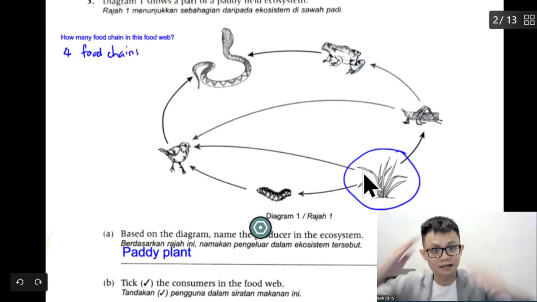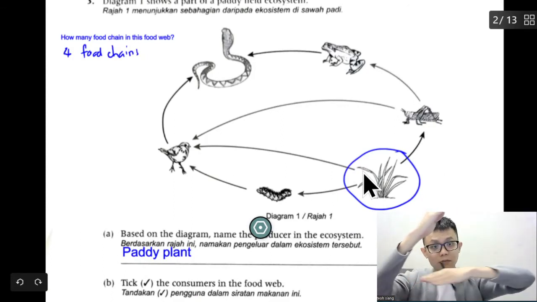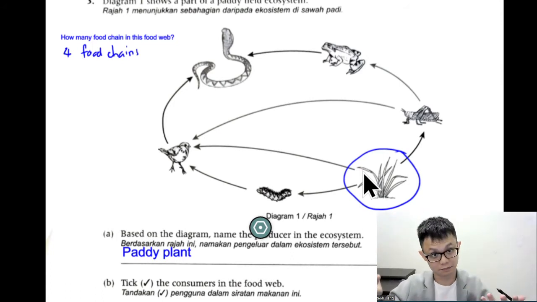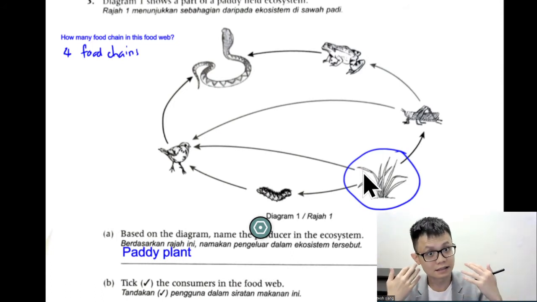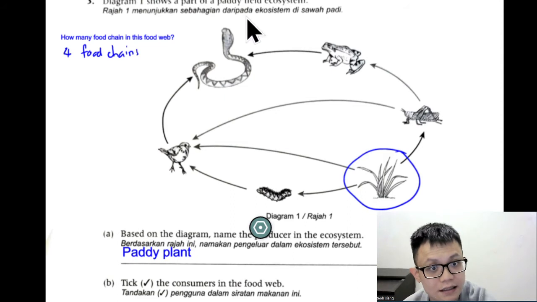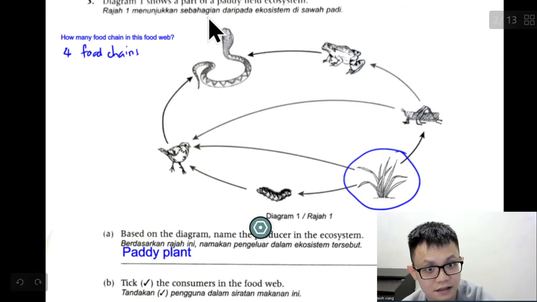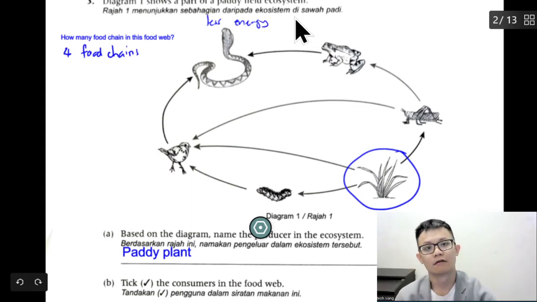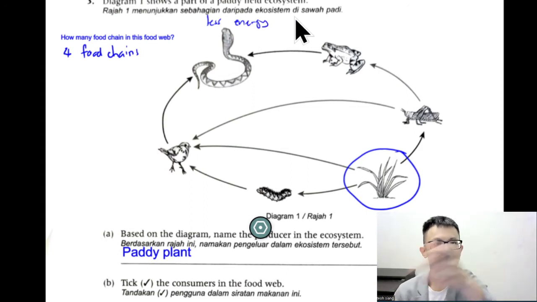So it's like a pyramid. The most bottom is the most energy. So the most bottom is the plant. The least energy will be the snake. We are not talking about the snake being able to move, so the snake has more energy. We are not talking about this.